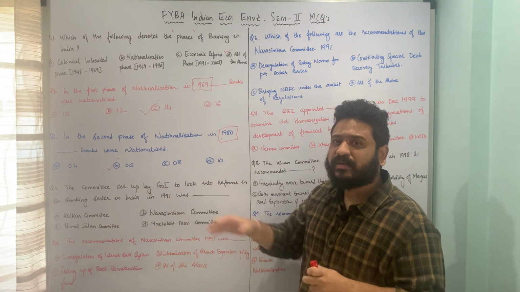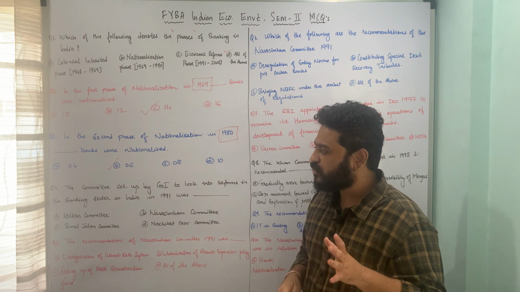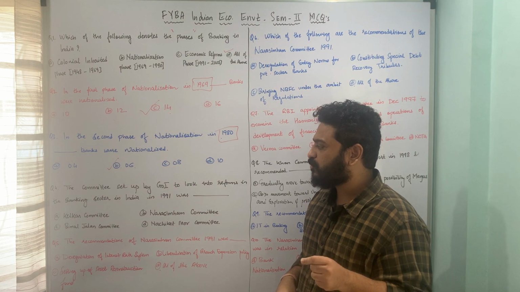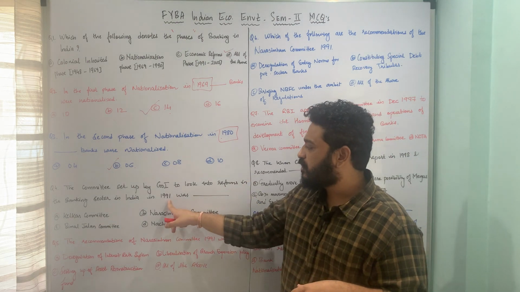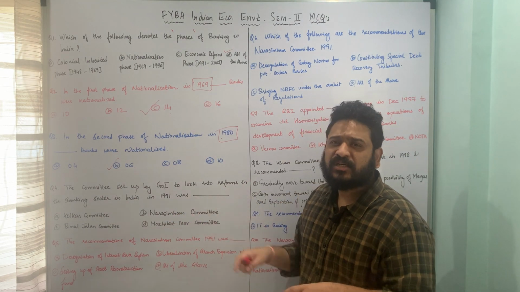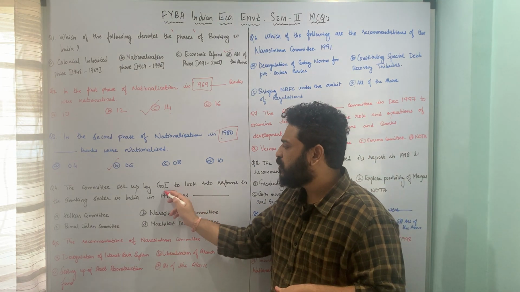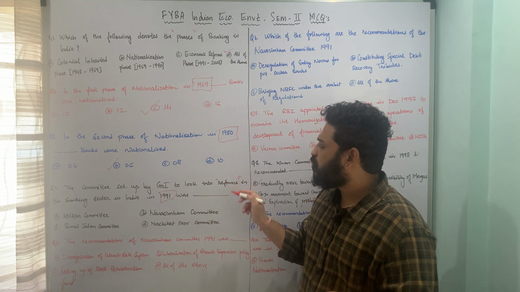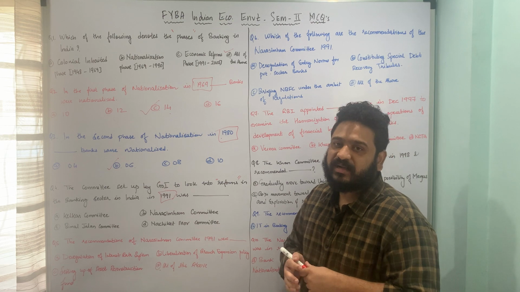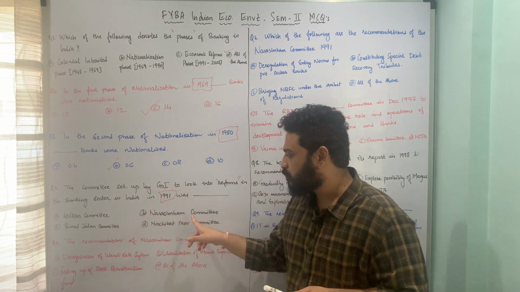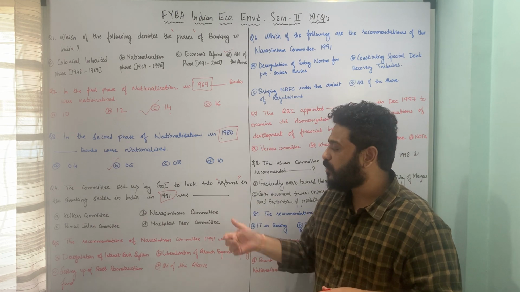Let us now move to the next one. Now it is with respect to a very important committee set up by the government of India, and the question is, the committee set up by government of India to look into reforms in banking sector in India in the year 1991 was dash. What was the name of that particular committee? Whether it was A, Kelkar committee, B, the Narsimham committee, C, the Bimal Jalan committee, or D, Nachiket More committee.